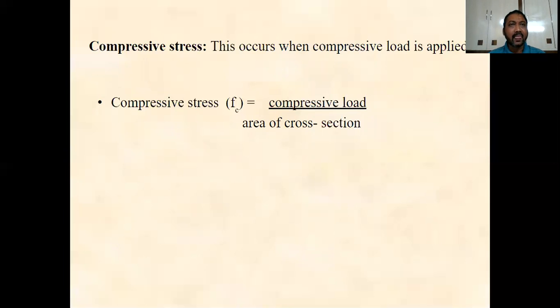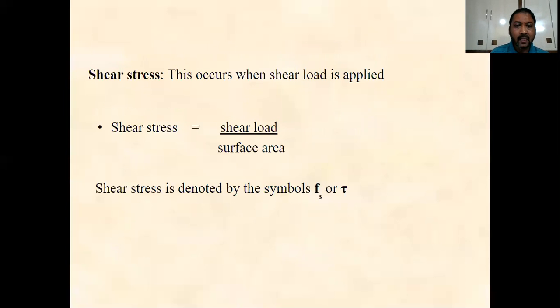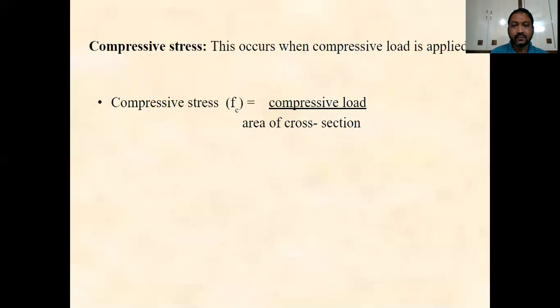The resulting stress is called the compressive stress. Compressive stress is equal to compressive load by area of cross section, also equal to P by A. Here the length of the member will reduce, so generally the compressive stresses are regarded as negative.